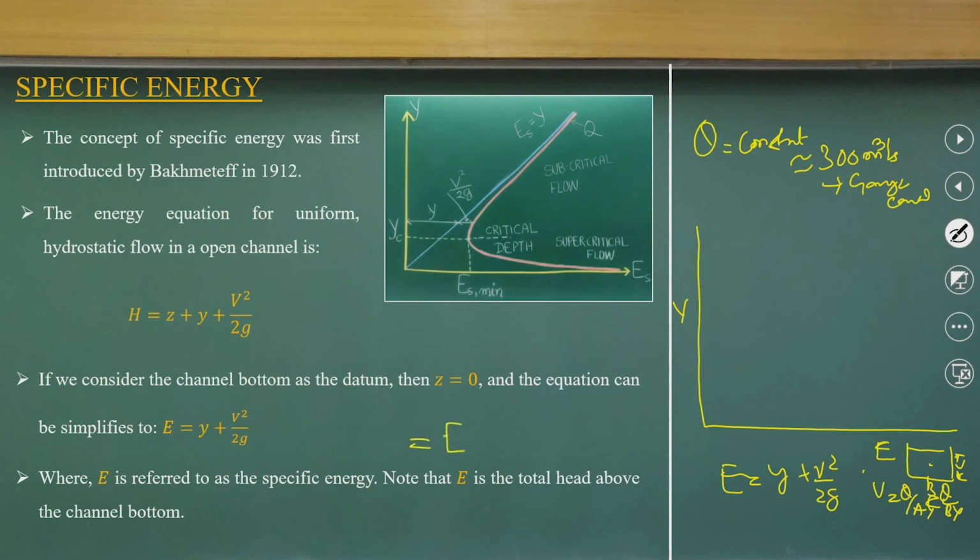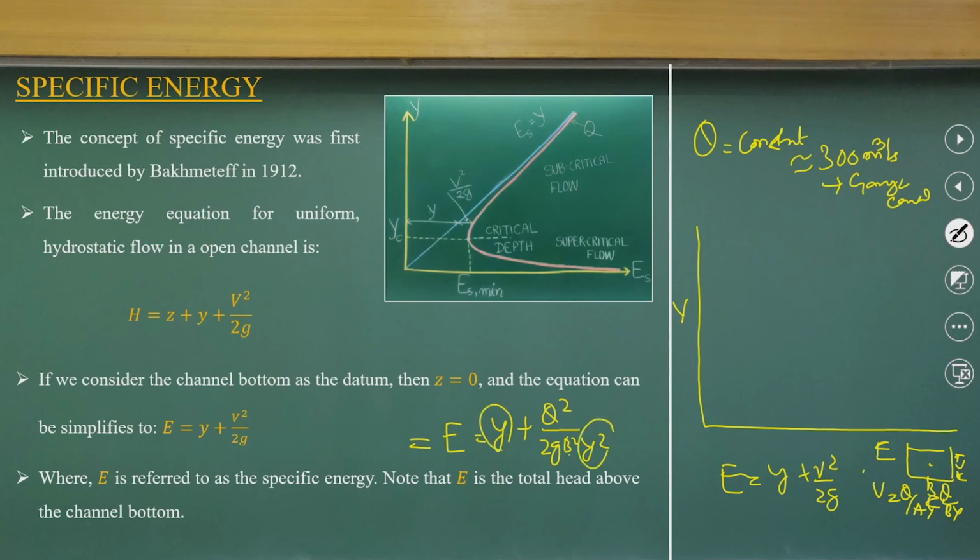What will I get? E will be y plus Q squared by 2g b squared y squared, where Q is a constant for a constant flow and b is also constant. So E is a function of y and y squared.